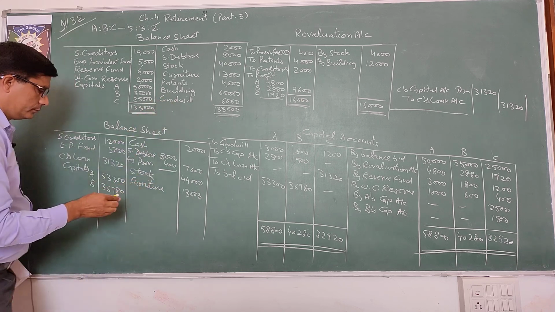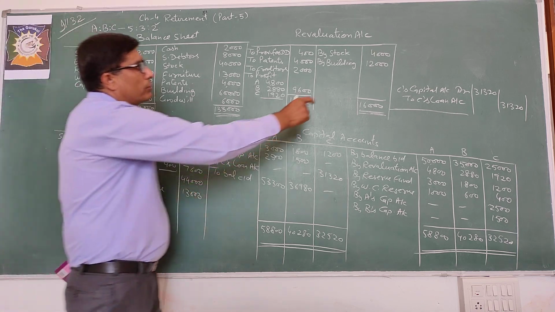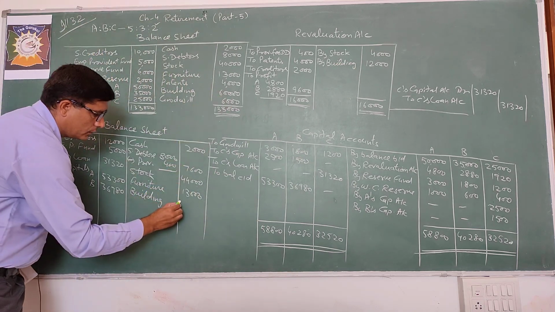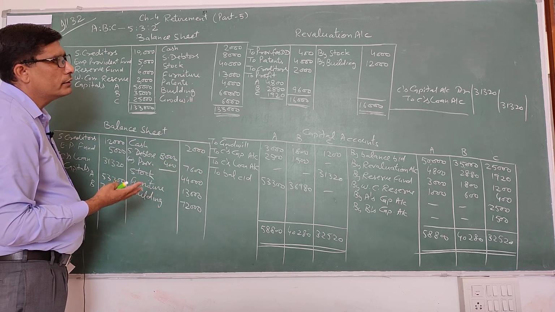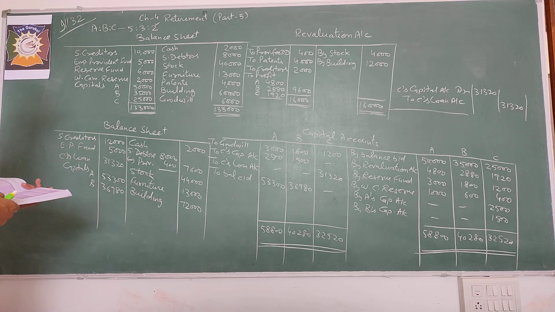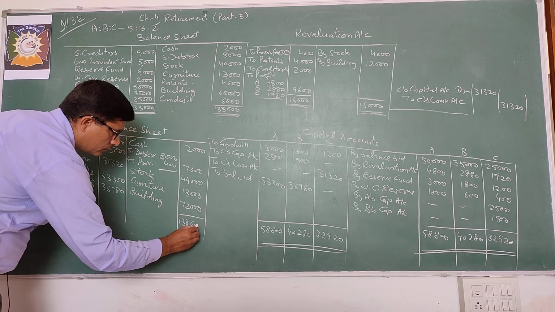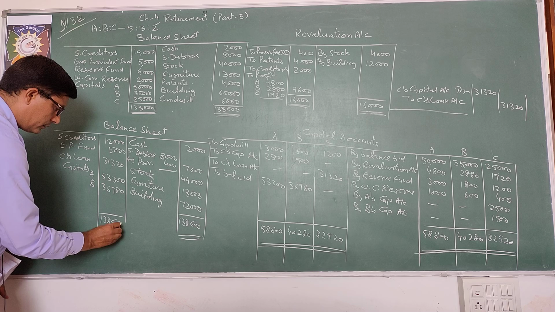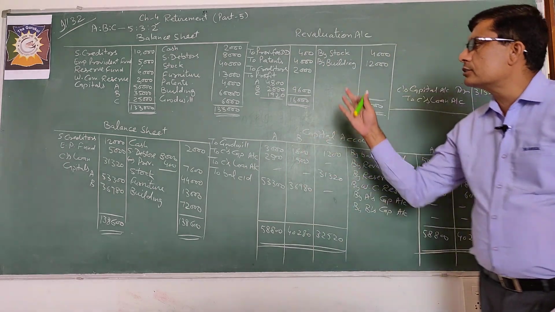Next, building. Building is increased by 12,000, record, see here. So add 12,000, 60 plus 12, 72,000. Next is goodwill. Goodwill is written off. So no more it will be recorded. So that's all. Total. Both the sides it should be equal. So that is 1,38,600. So in this way you will solve 8 marks numericals.